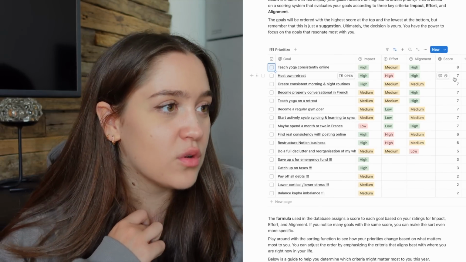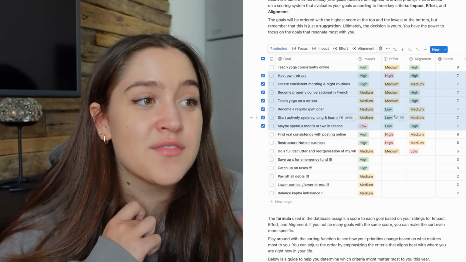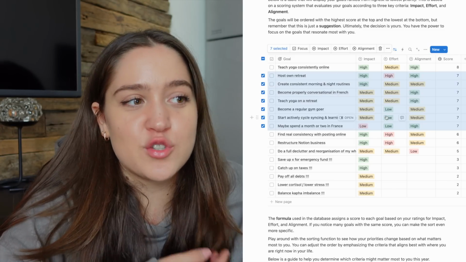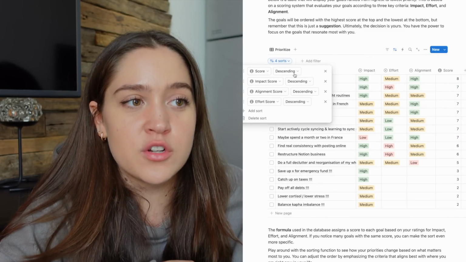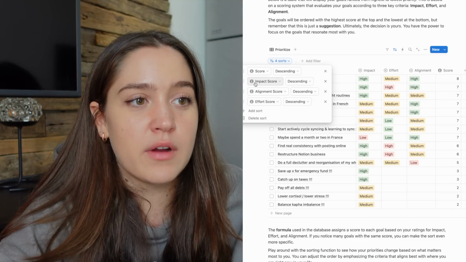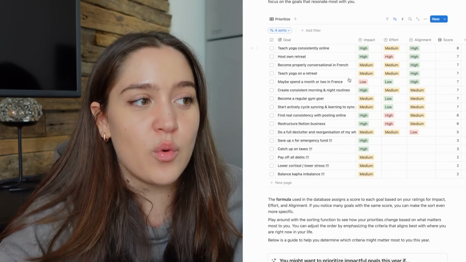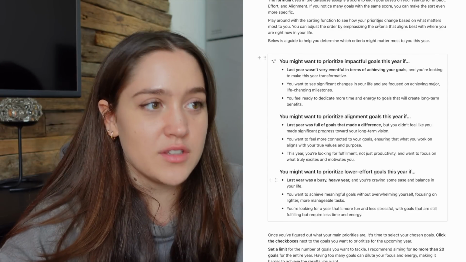You see a lot of goals here have the same scores. For example, all of these goals have a score of 7, but the way they're ranked depends on what is important to you. So you can play around with the sort. The score should always be at the top, but if you move around the impact score, the alignment score, or the effort score, it's going to change the way it's sorted. If you don't know how to sort it, you can use this guide here.